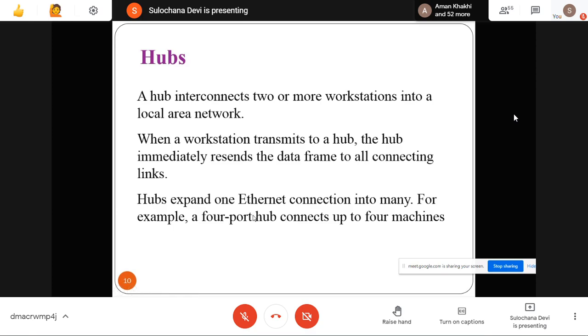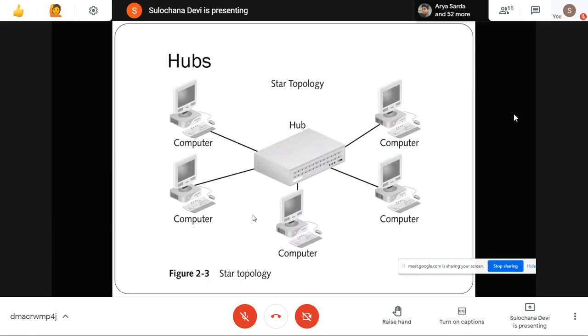Then the hub. A hub is used when you want to connect two or more workstations into a LAN. You remember our star topology, where you connect multiple devices forming a star? There you will use a hub. These devices are not directly connected to each other. If device A wants to send something to device B, that information has to go via the hub. The information will be given to the hub, and the hub will transmit it to this computer.